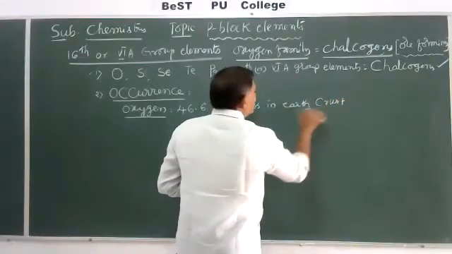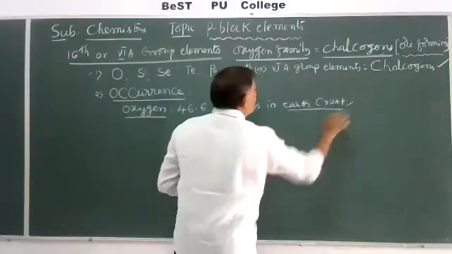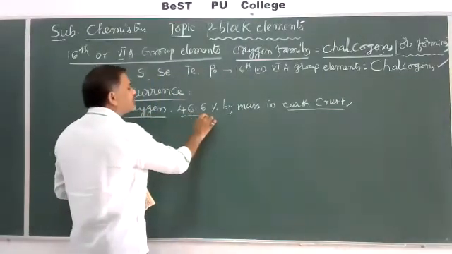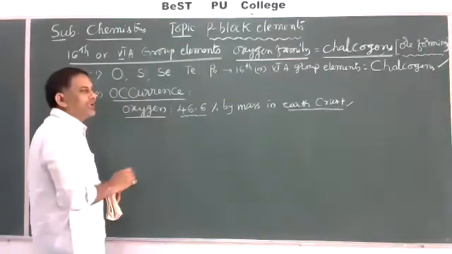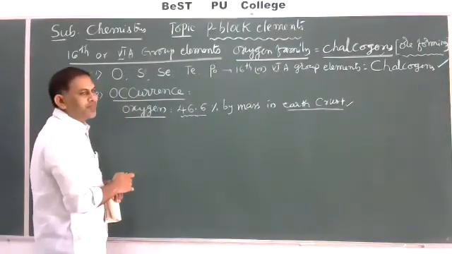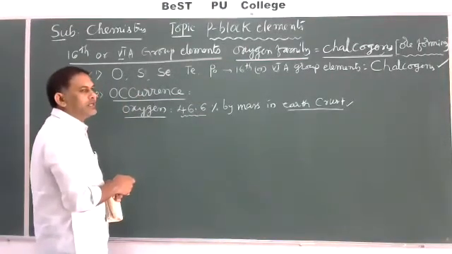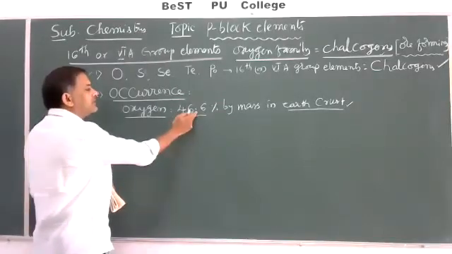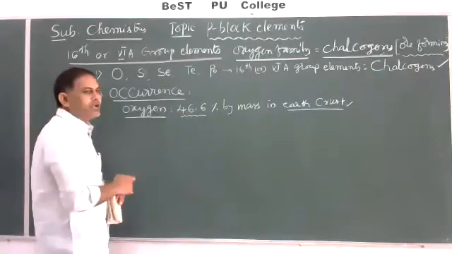In the earth crust, under the name of oxides, 46.6% exists, just like zinc oxide or magnesium oxide. Some oxides are available in the earth crust.